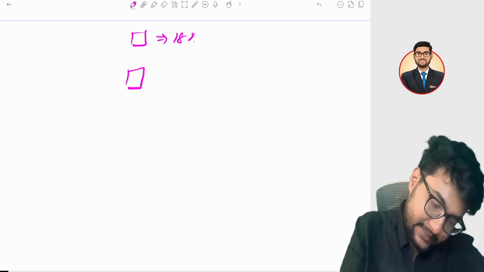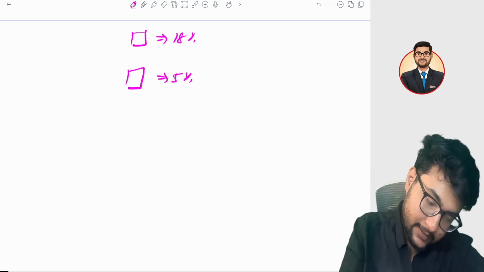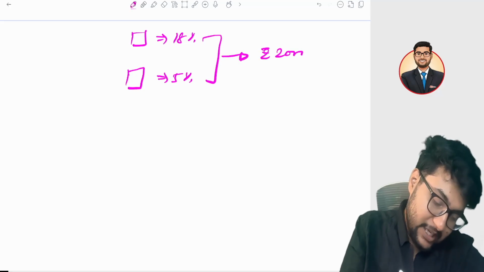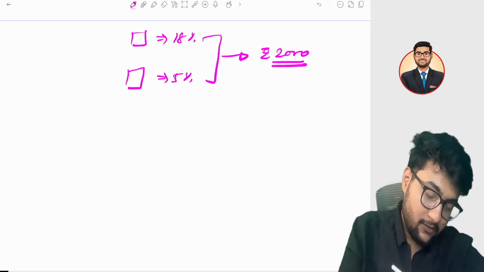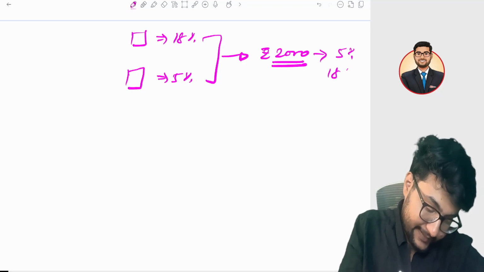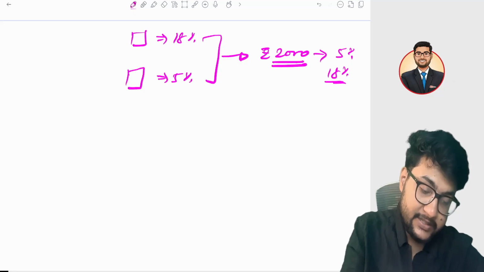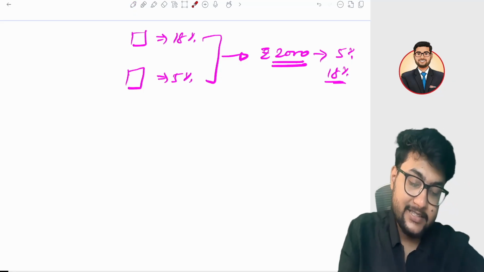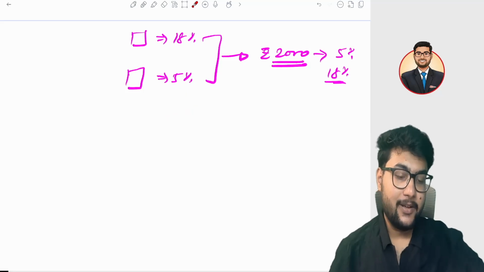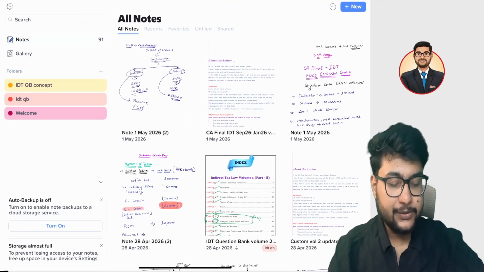First is an 18% tax rate, another is 5%. But you are giving it a single rate of 2000 rupees. Now the question will arise, what rate will we charge? Whether we will charge 5%, or whether we will charge 18%. This question will be answered by your Section 8, which is related to composite supply and mixed supply. Let's talk about the composite supply first.